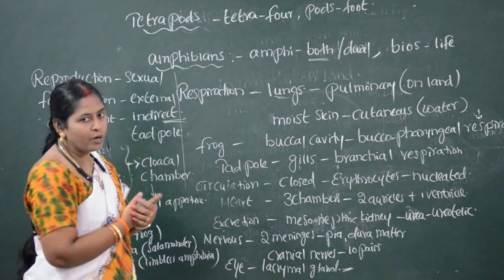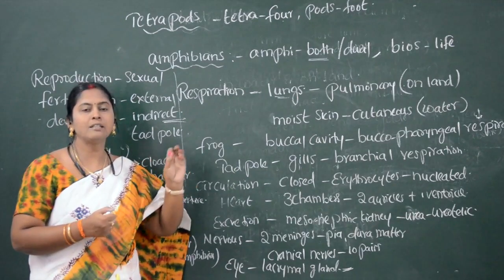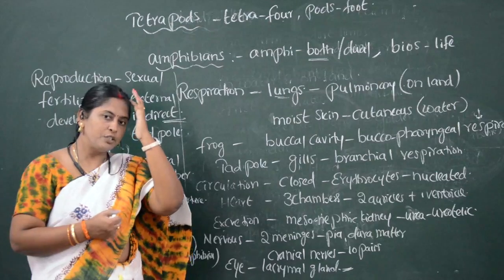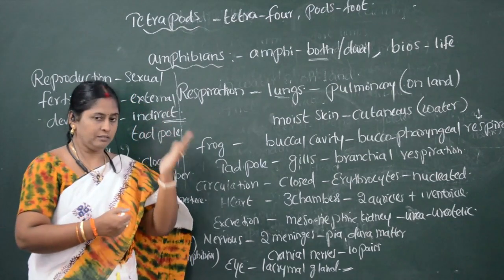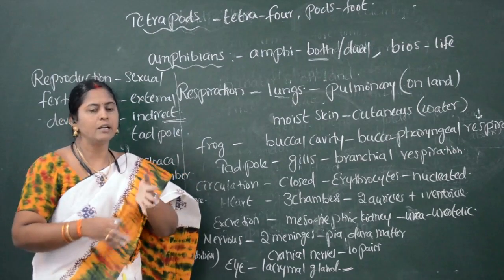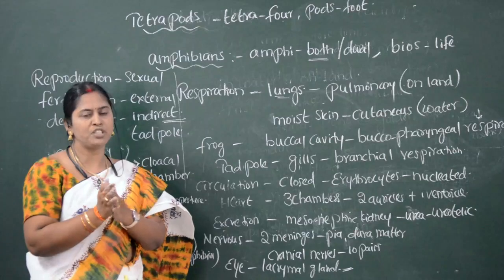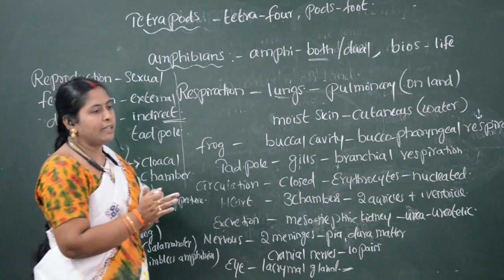The body of these organisms is covered by skin. Skin is very smooth, moist and scaleless. The body is divided into two parts, head and trunk. These organisms are present in the water and on the land, but they are still tied to the water for the reproductive system, which lays eggs where the shell is absent.